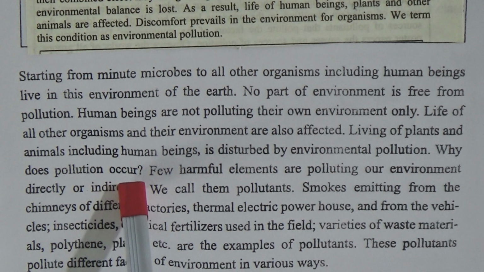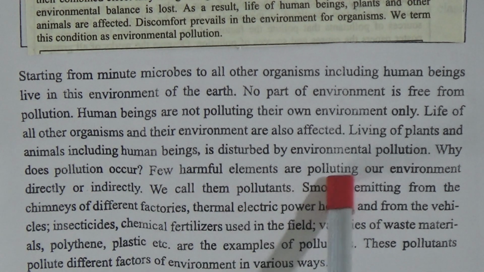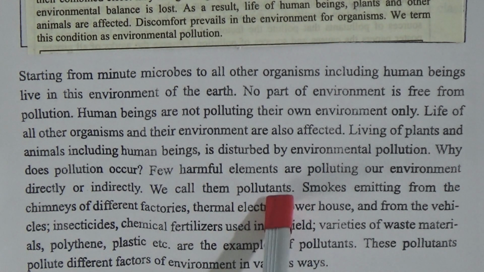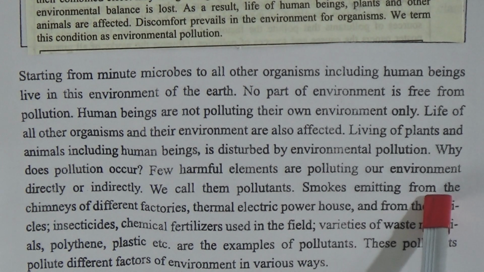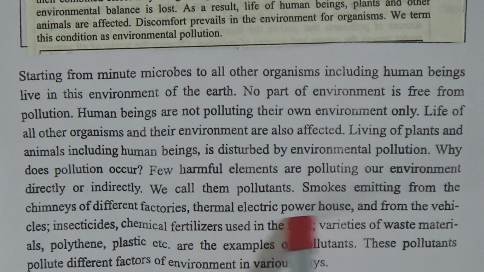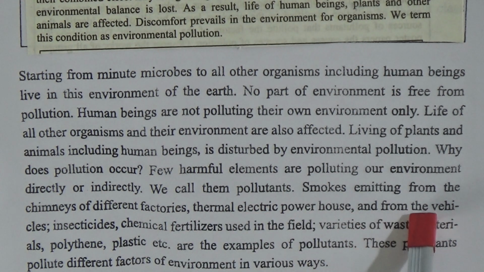Why does pollution occur? Few harmful elements are polluting our environment directly or indirectly. We call them pollutants. Smoke emitting from the chimneys of different factories, thermal electric powerhouse and from the vehicles, insecticides, chemical fertilizers used in the field, varieties of waste materials, polythene, plastic, etc. are the example of pollutants. These pollutants pollute different factors of environment in various ways.